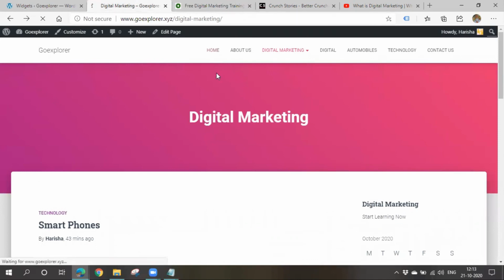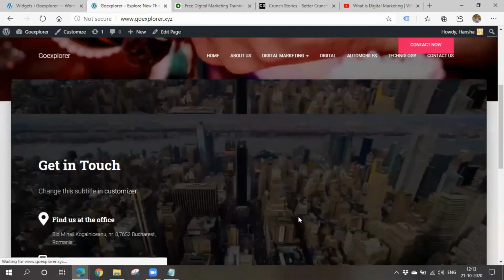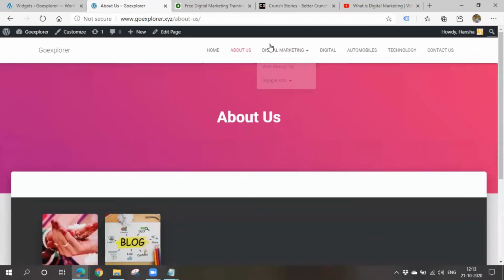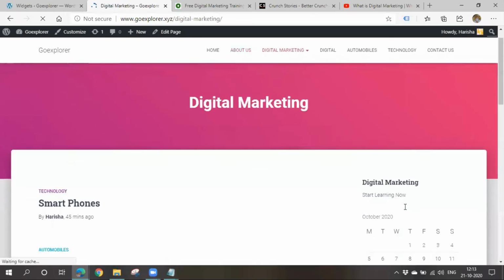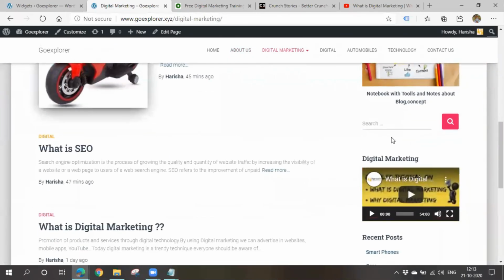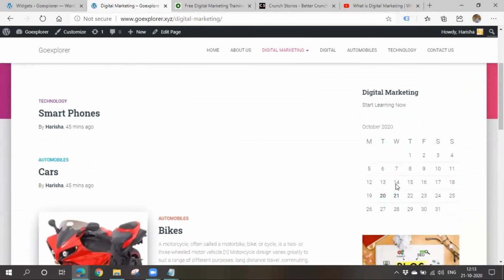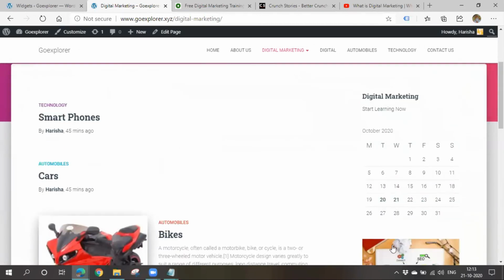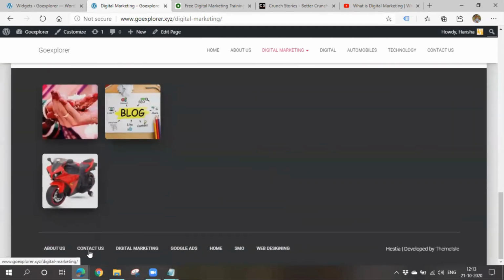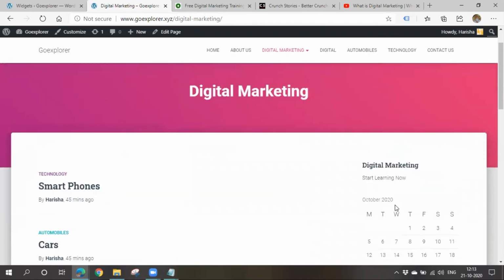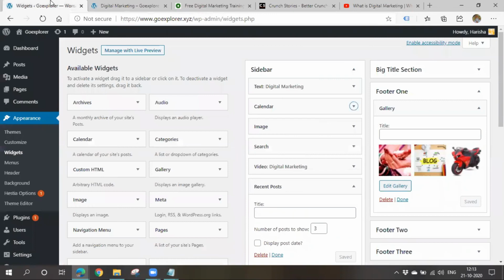And I'll say one more thing. If you see, only some pages are getting displayed with this sidebar. It's again based on your theme. If you have some content in that particular page, you'll be getting displayed with this sidebar. If you don't want this sidebar, or if you don't want this footer to get displayed in a particular page, you can also enable or disable it. You can enable or disable the sidebar or footer. I'll go to there.